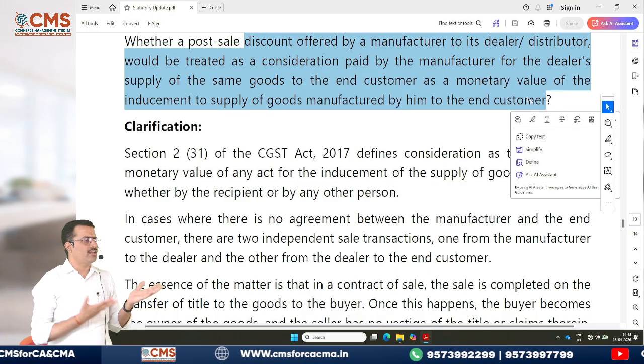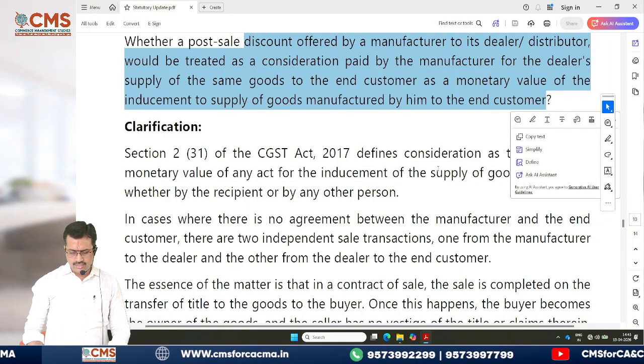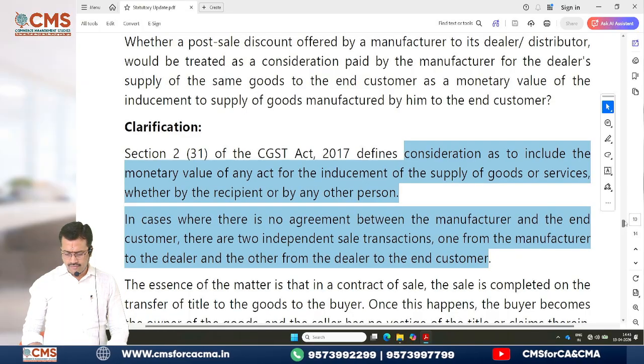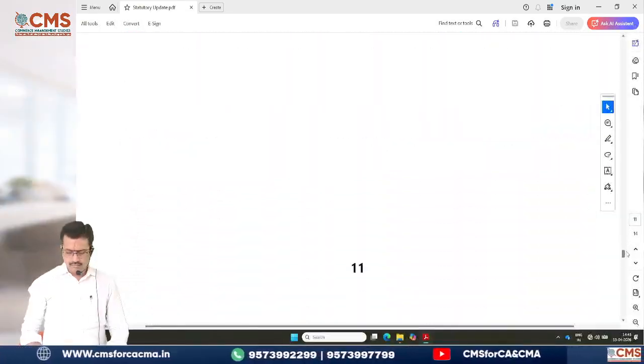Why? Because you are issuing the credit note. Again, it will not be treated as consideration. So that is what they have given as the meaning of consideration and all. I would like every one of you to go through it once you go home. Okay. Then the same thing only.